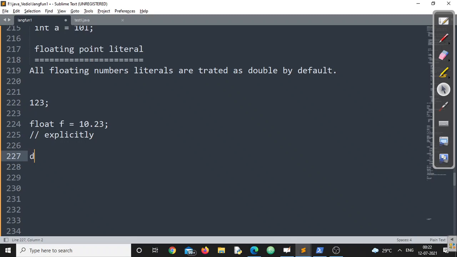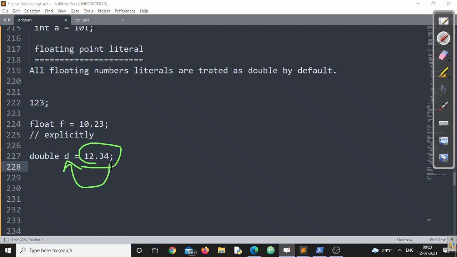Similarly, if I am trying to store double d is equal to 12.34, it is absolutely fine, because we know 12.34 by default is a double constant and we can happily store that double constant into d. But still Java gives you one more option.